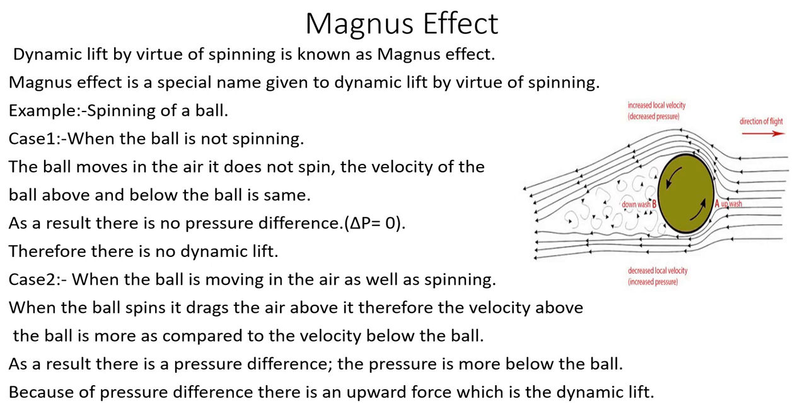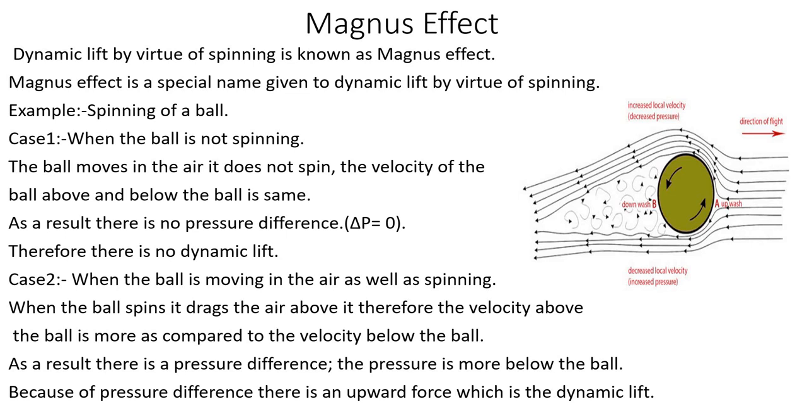The ball spins, and as the ball spins, it drags the air above it. So velocity above the ball is more and velocity below the ball will be less. If velocity is less, we can say pressure will be more, and where velocity is more at the top, pressure will be less. So because of this difference in pressure, what happens? It will move from the high pressure region to the low pressure region. Because of the difference in pressure, there is an upward force, and that is known as dynamic lift.